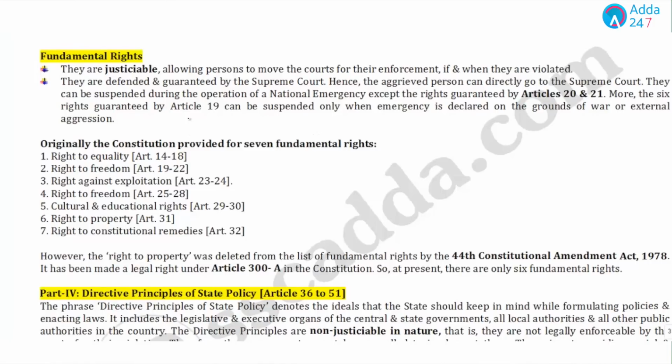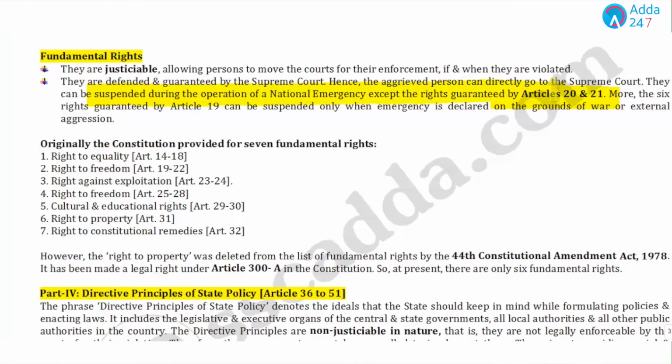So follow those videos and learn the sources, the articles, and the schedules in a few minutes. Now, the next topic after these three that students should read is fundamental rights. Don't go into detail, just read the introduction portion which we have mentioned. From this, the question could be: which rights are not suspended during a national emergency? My answer will be Article 20 and 21.